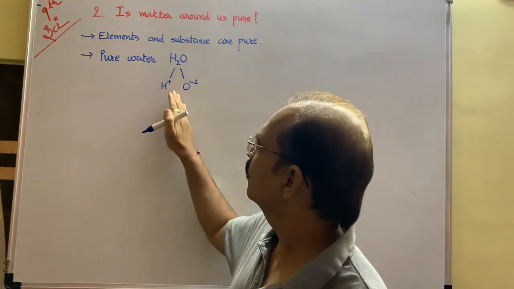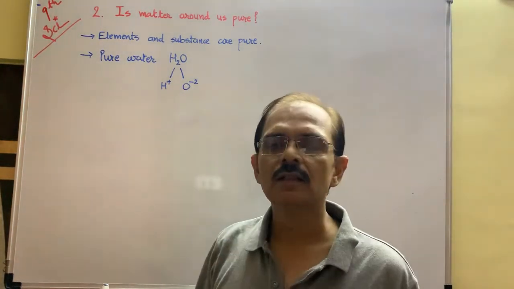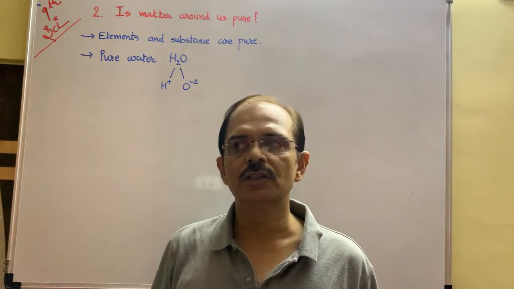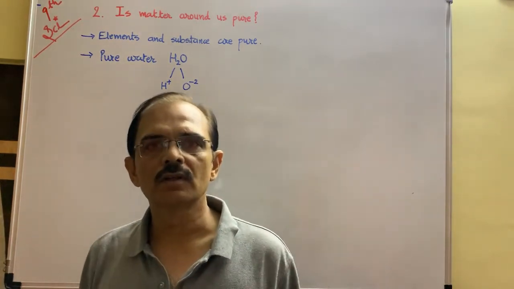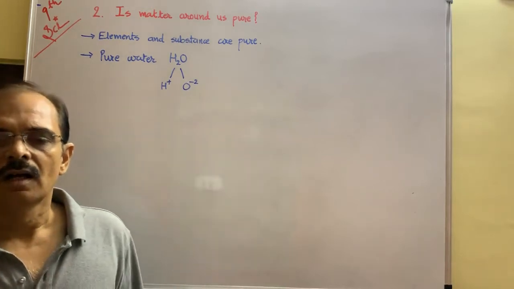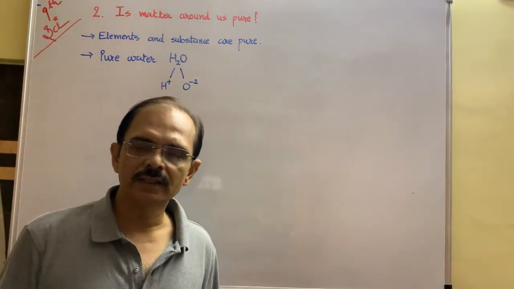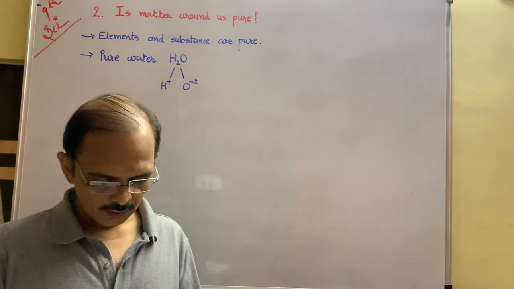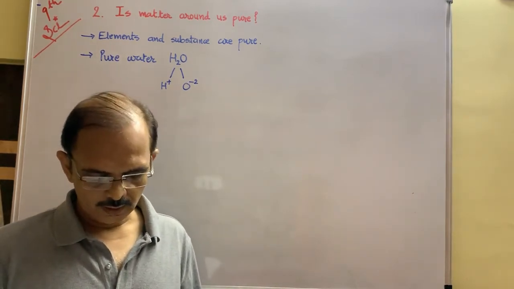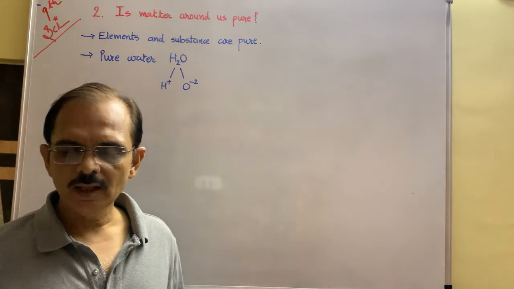So pure hydrogen and oxygen are there. No other adulteration is there. That's why we said that H2O is pure water. Now if you add minerals to it, then it is called impure. Is it okay? Now, as for example, milk.